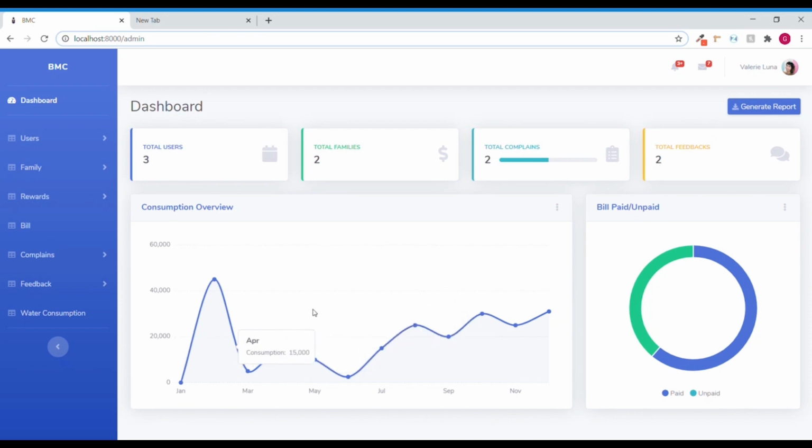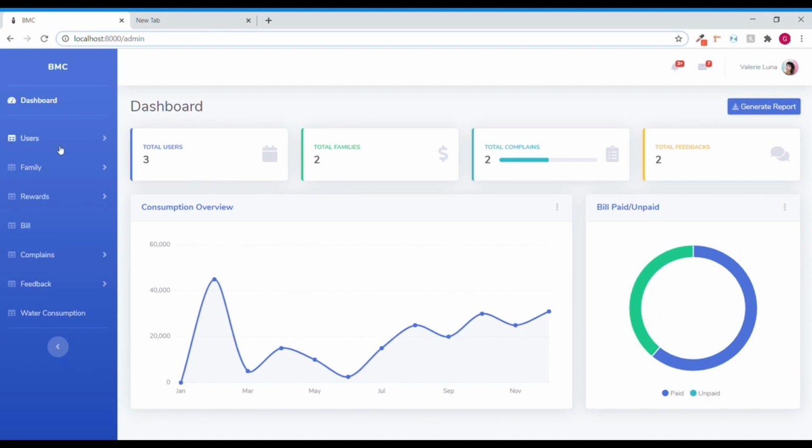This is the graph that has been generated dynamically based on the previous data. This graph gives you information about every month's water consumption. Starting from January, the consumption was 0, then in March it was 45,000 liters, 15,000 liters, in June 2,500 liters, and so on. This is a chart based on the bills, the bills paid as well as the bills unpaid. As you can see, 35% of bills are unpaid yet and 55% of bills are paid.